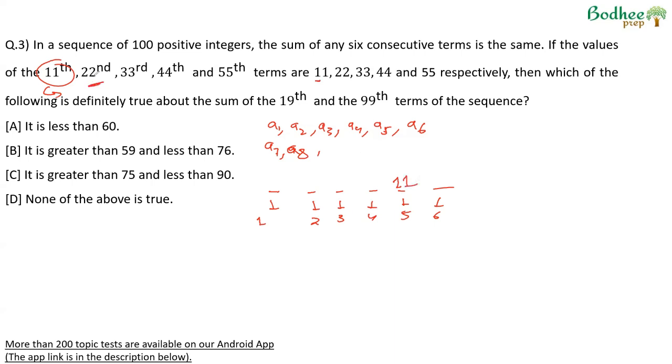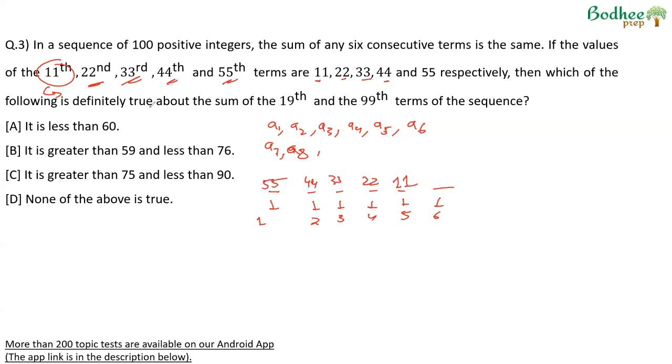22nd means 22 divided by 6, remainder is 4. So the fourth term is 22. 33 means remainder of 3 when divided by 6. So this will be the third term, which is 33. 44 means 6 sevens are 42, remainder of 2. So the second term will be 44. 55 means 6 nines are 54 plus 1, remainder of 1. So the 55th term, or the first term, will be 55.